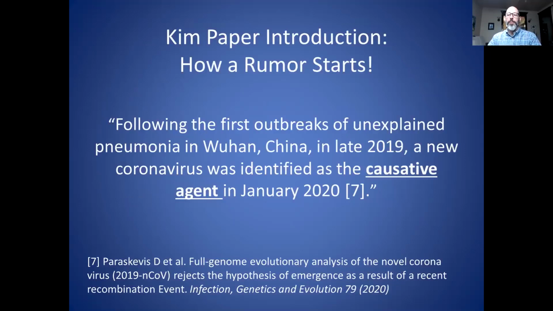But back to the Kim paper, because the Kim paper has something really problematic. And this doesn't come from the conclusion, it comes from the introduction section. In their introductory section, they said basically that a new coronavirus was identified as the causative agent of this unexplained pneumonia in January 2020. Now, this is a very bold statement. And as you saw, the conclusions of the other two papers, which came before this, didn't make any such statements based on their research. This is reference number 7, where this declarative statement about it being a causative agent comes from. And that reference is listed at the bottom of this slide.